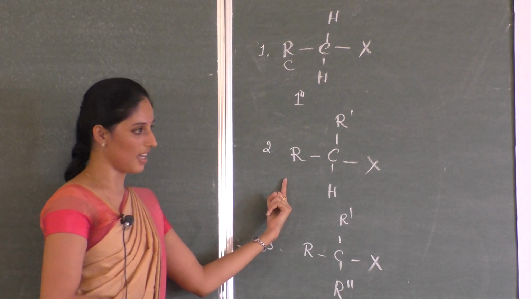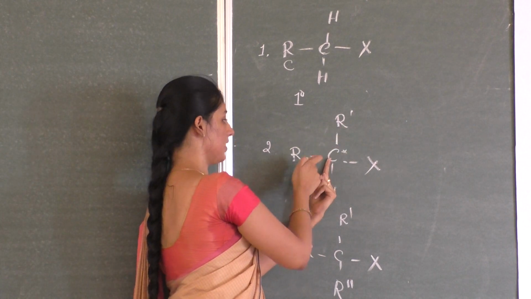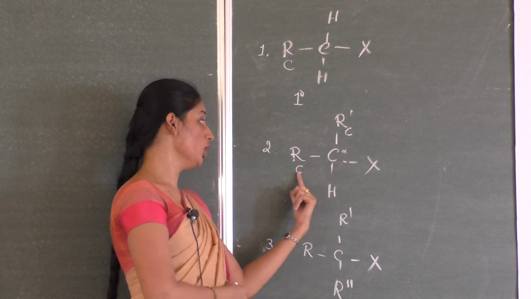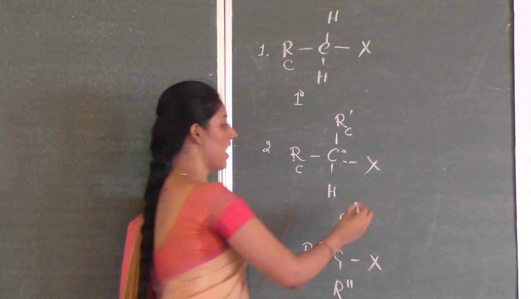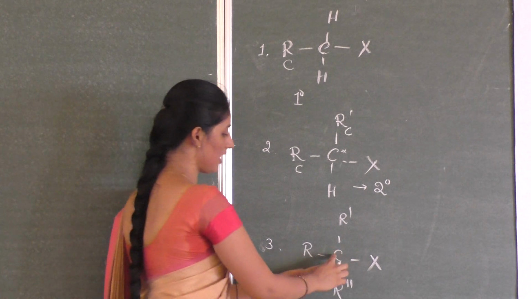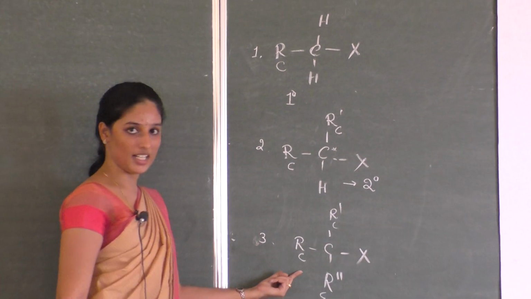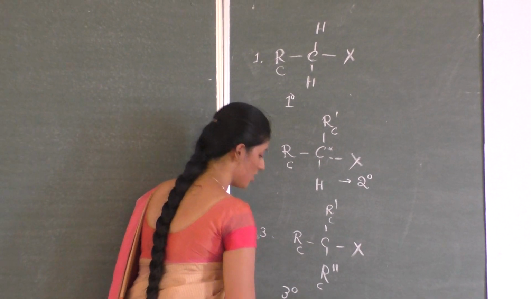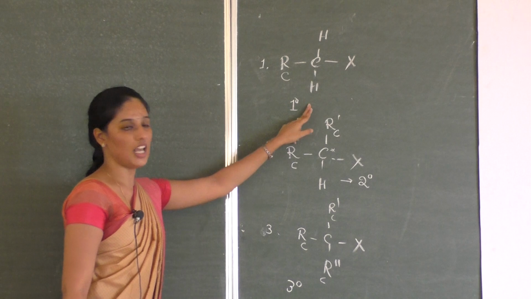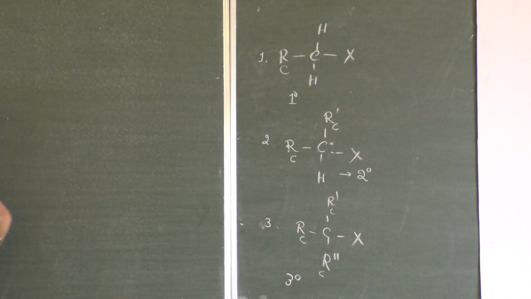If you look at the second example, here this is a prime carbon atom and it is bonded to 2 alkyl groups. That means how many carbon atoms? 2 more carbon atoms. This carbon atom is bonded to 2 more carbon atoms, and this alkyl halide is known as secondary alkyl halide. And in the last case, this carbon atom is bonded to 3 alkyl groups, that means it is bonded to 3 more carbon atoms, therefore this is known as tertiary alkyl halide. So under alkyl halide we have primary alkyl halide, secondary alkyl halide and tertiary alkyl halide. So this is about alkyl halides.